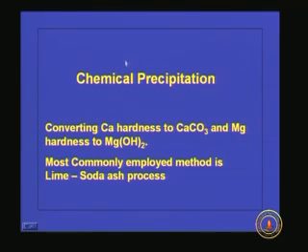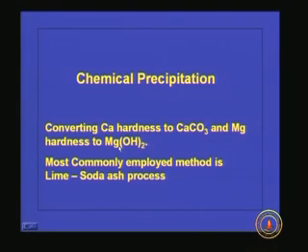The most commonly used one is chemical precipitation, but we have to remember that by chemical precipitation we cannot achieve zero hardness, because this works on the precipitation principle. We know that if some compound has to be precipitated, the soluble concentration should exceed the solubility product constant. So the concentration corresponding to that solubility product constant will remain in the water. So we cannot remove 100% by chemical precipitation.